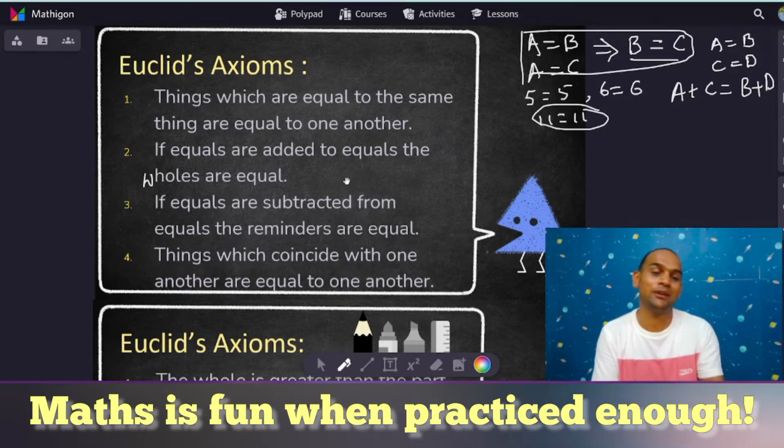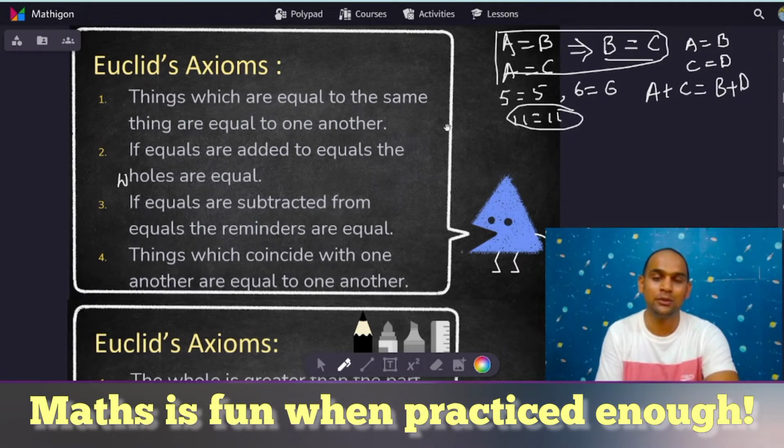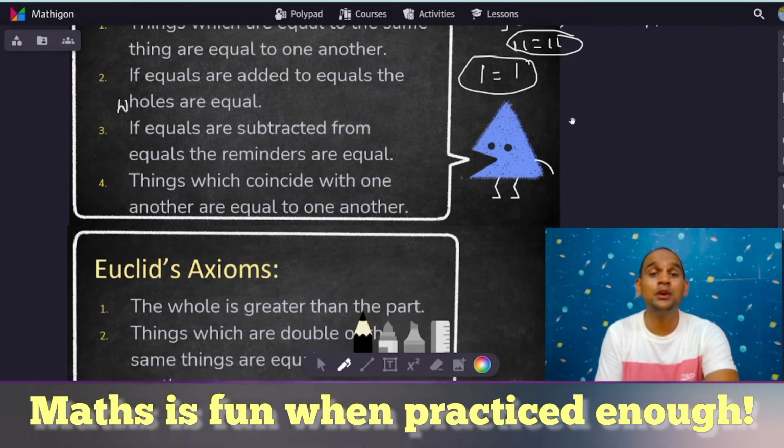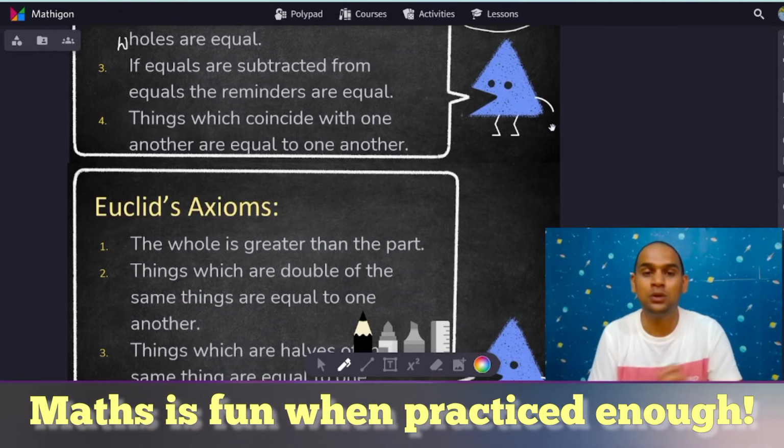If equals are subtracted from equals, the remainders are equal. Suppose the same 5 and 6. If you subtract, 6 minus 5 is 1, and 6 minus 5 is 1. Obviously, they are equal. You can understand with the help of a situation as well. Now, things which coincide with one another are equal to one another.